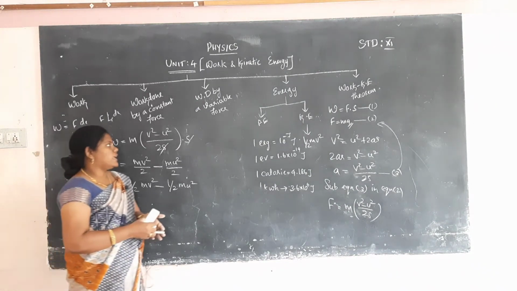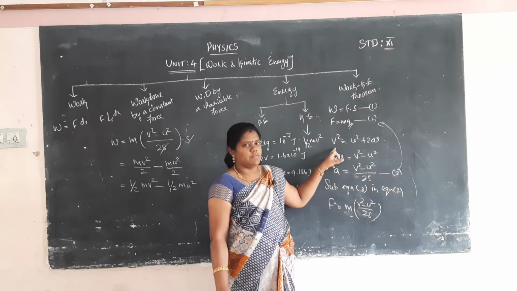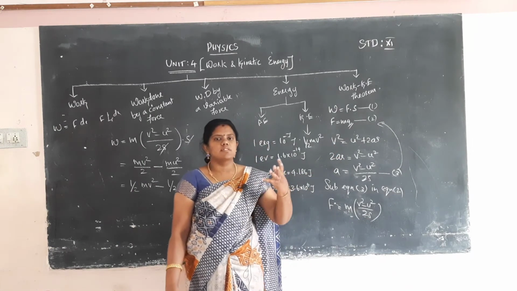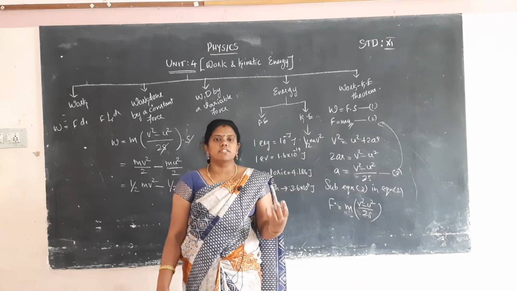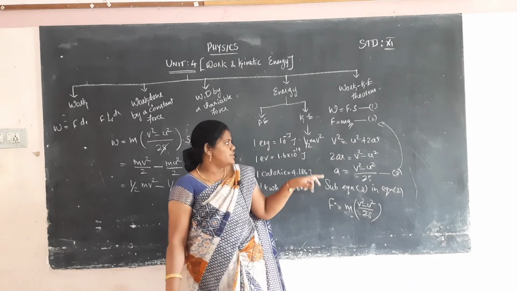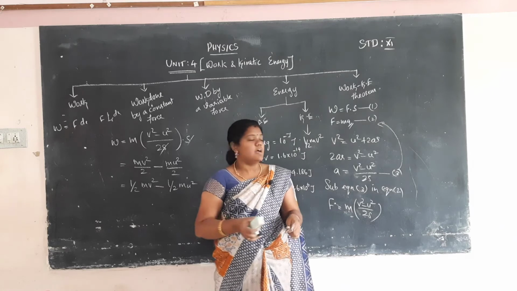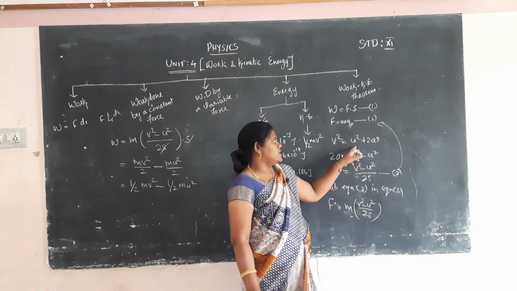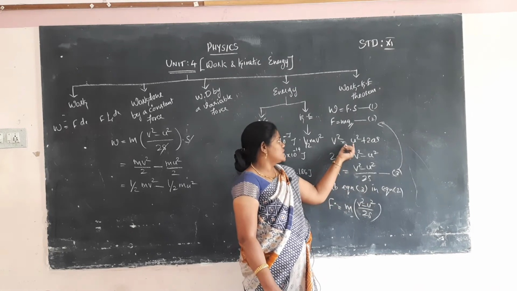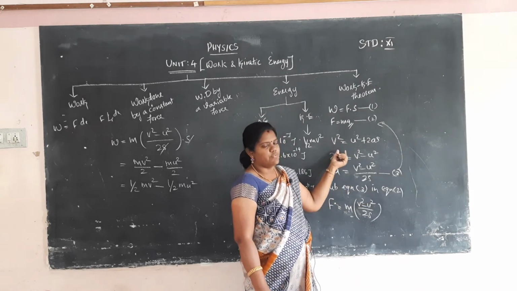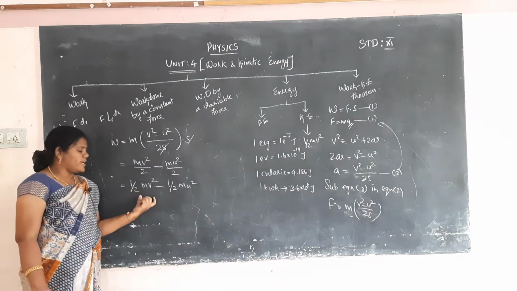In the third equation of motion, v square is the final velocity. One object starts to move from a static position having some initial velocity, that velocity is u, and then it will be moving and having another velocity, that velocity is v. So one object will be having initial velocity and final velocity. So initial velocity is u and final velocity is v. Clear?